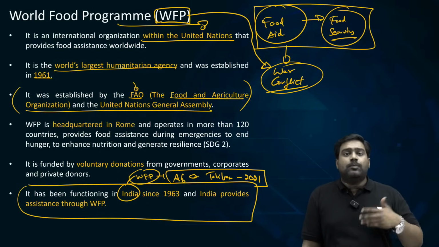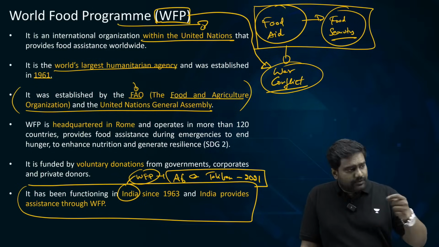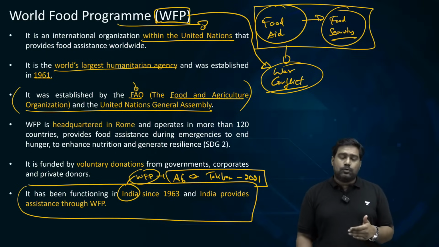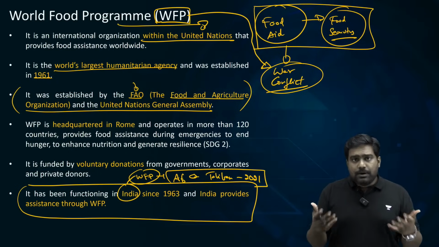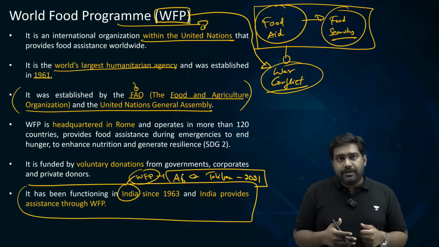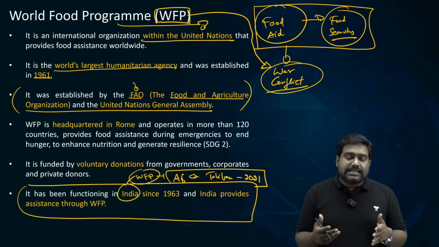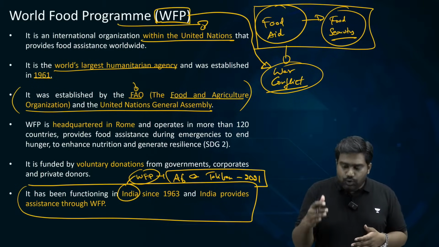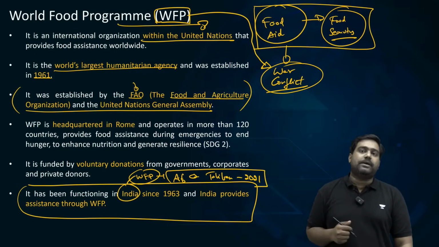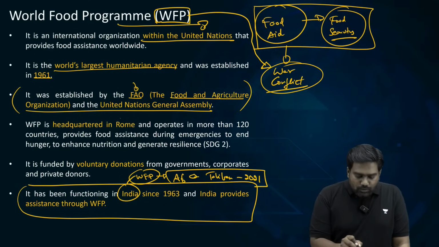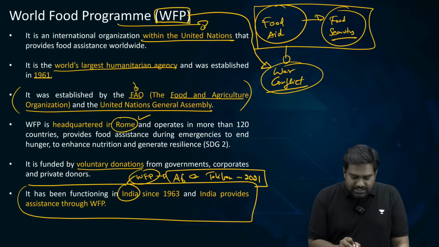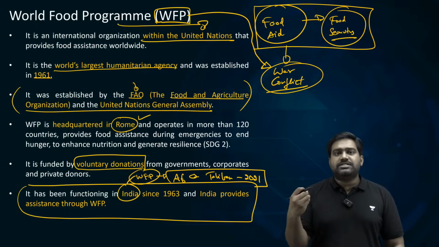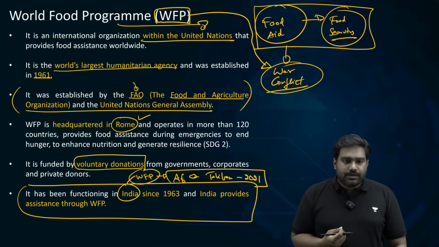So it would have been inappropriate on India's part to deliver food aid through the Taliban regime. That is why we worked with World Food Programme. Pakistan permitted the movement of the food aid through its territory. It gave transit access, and India delivered the food aid to the people of Afghanistan through World Food Programme. That is why the topic is very important. It's headquartered in Rome, and it functions on the basis of voluntary donations and funds given by governments and organizations.